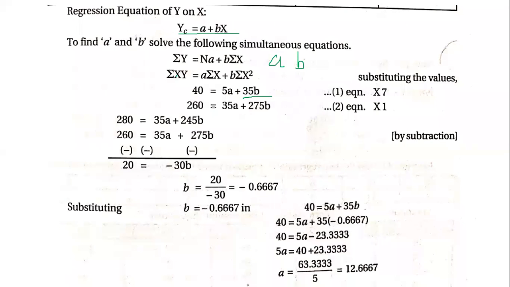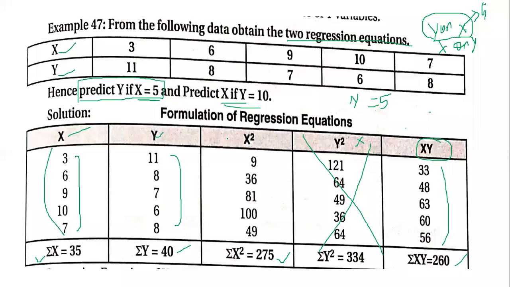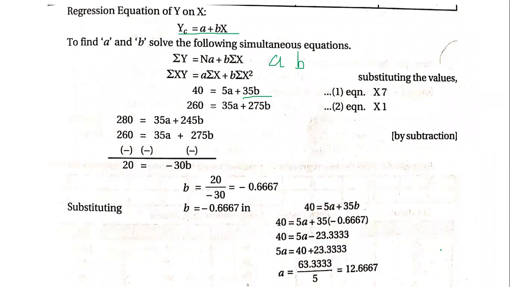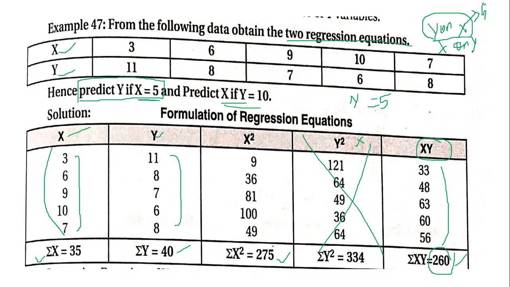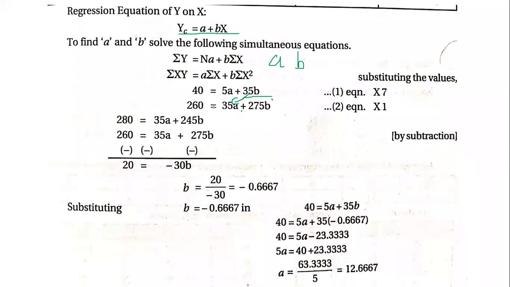Next, the second equation, sigma xy. What is sigma xy? 260. So 260 is equal to a sigma x. A is kept as it is. What is sigma x? 35. So 35a plus b sigma x square. So what is the total of sigma x square? 275. So 275b. So these are the two equations which we have formed.